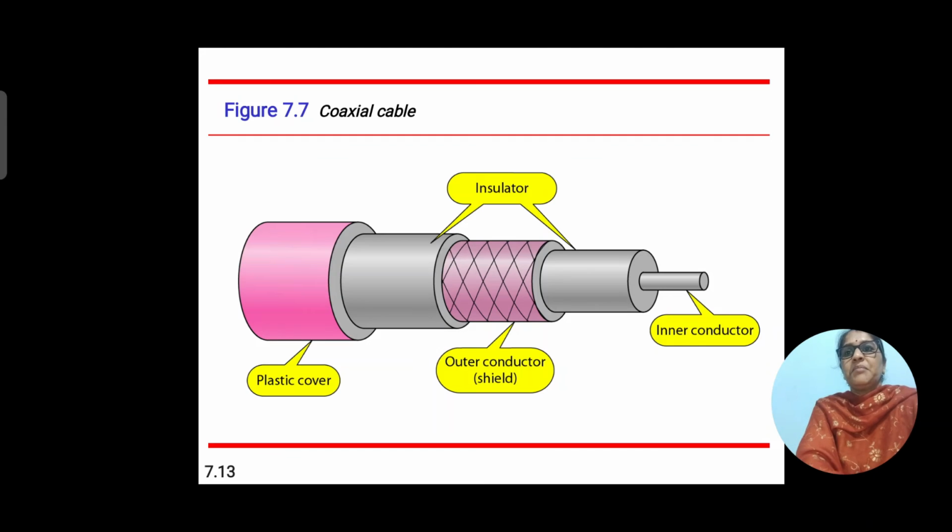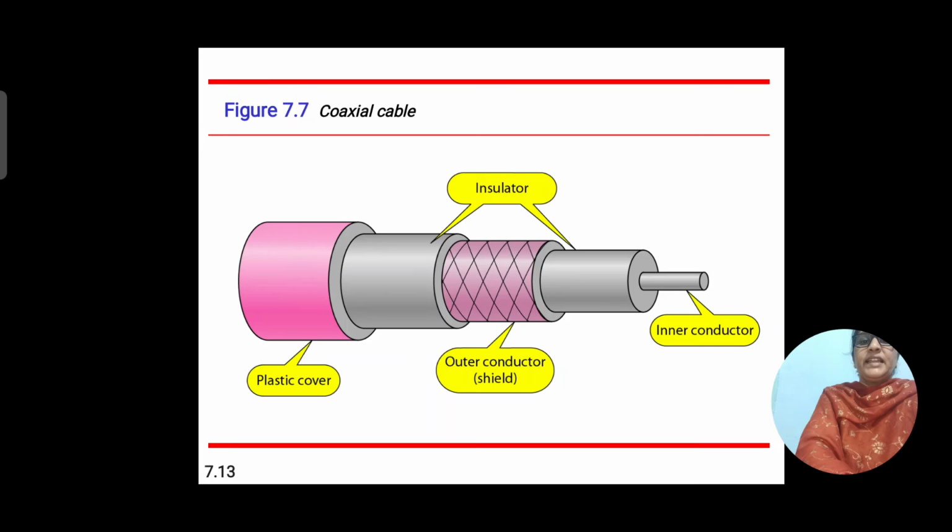Coaxial cable has a central core conductor of solid or stranded wire enclosed in an insulating sheet, which is in turn encased in an outer conductor of metallic foil, or a combination of the two.